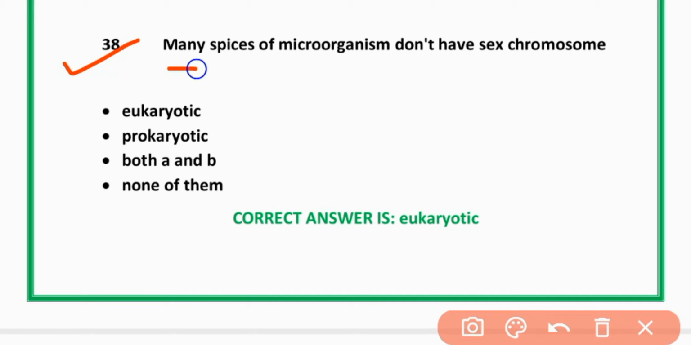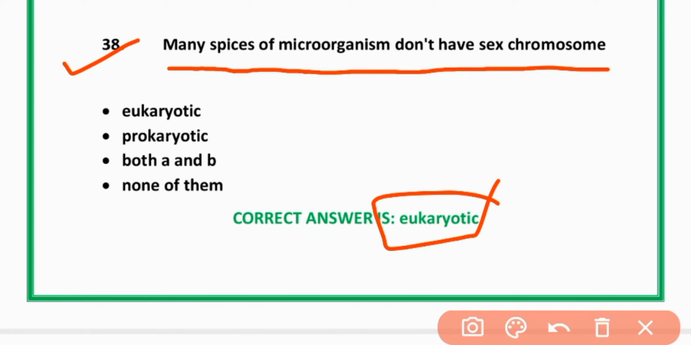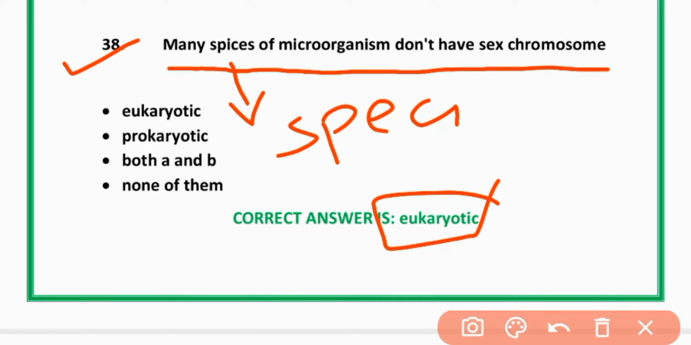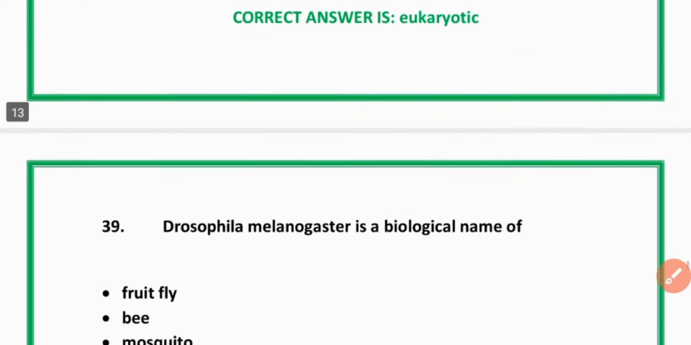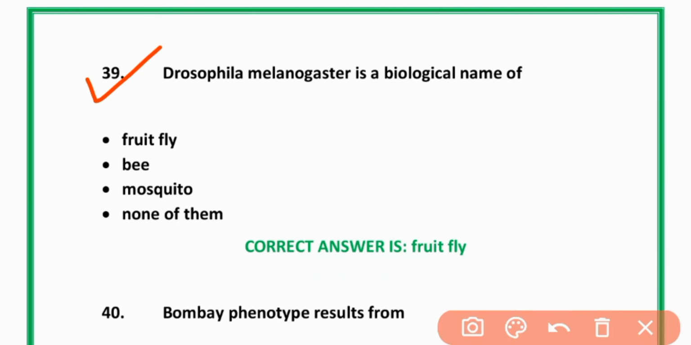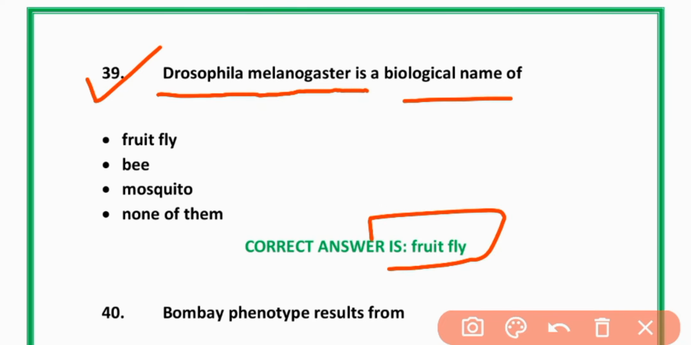38. Many species of microorganisms don't have sex chromosomes. Eukaryotic species. Many species of microorganisms. 39. Drosophila melanogaster is biological name of fruit fly. Option A is correct.